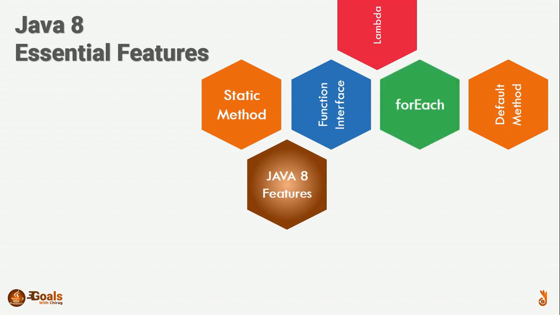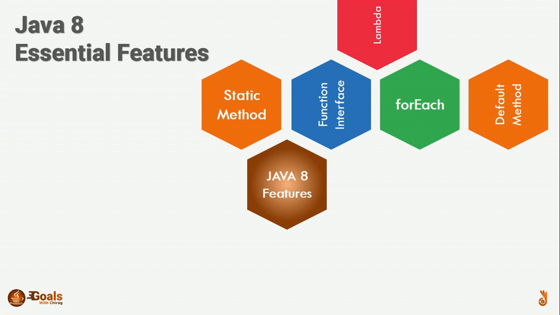Next point is the forEach method. Now, we all know if we want to iterate over a list of data, we use a simple for loop or iterator. But this is an enhancement to the Iterable interface.